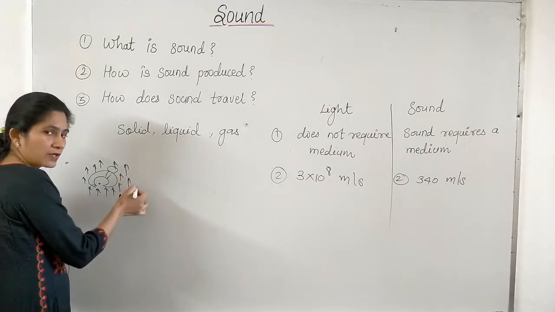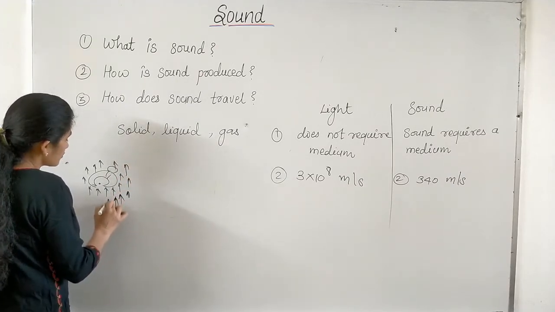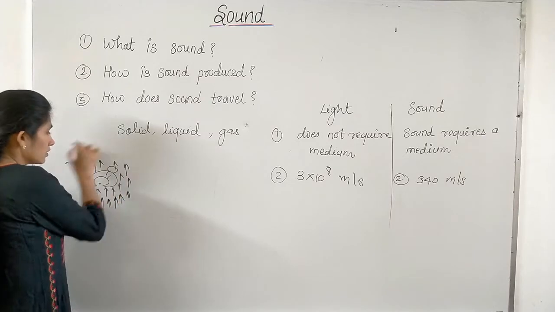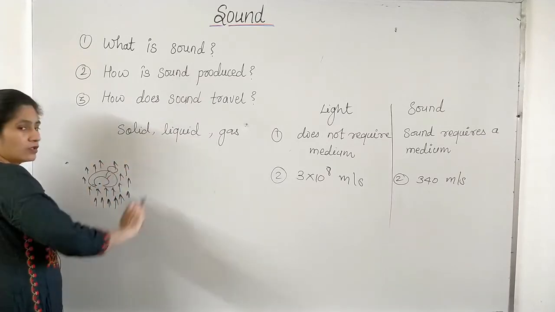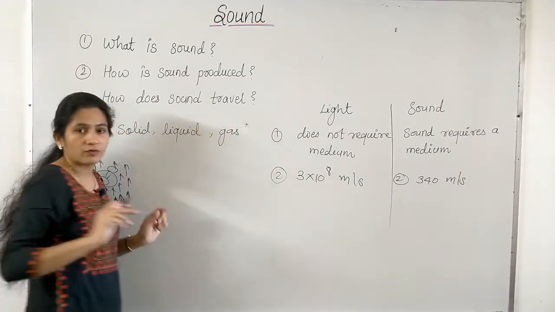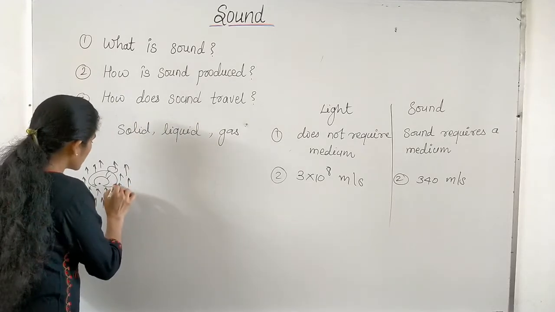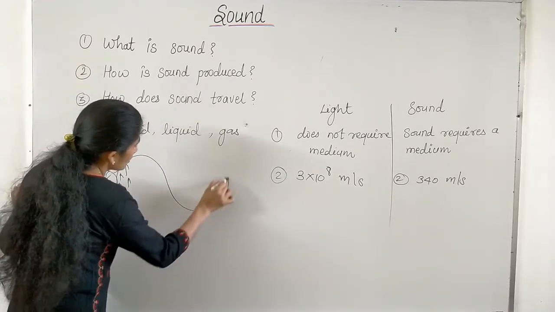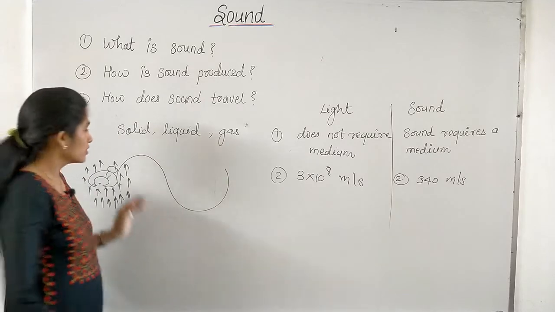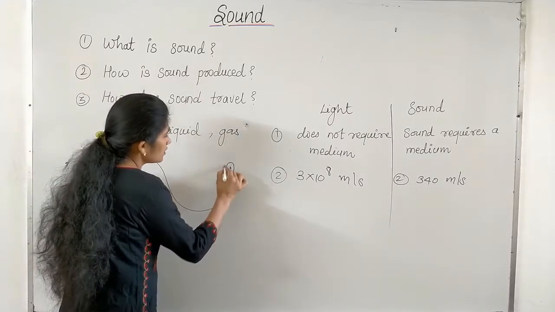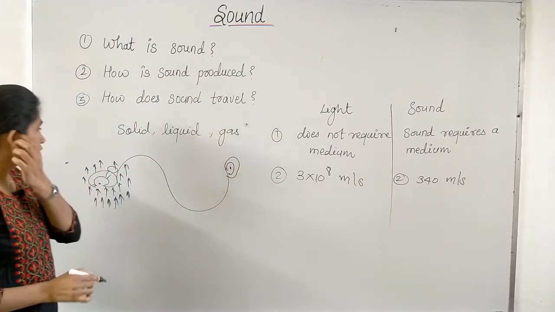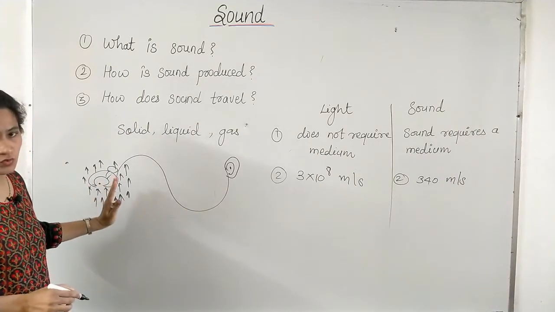Again, this particle makes the neighboring particle vibrate. So this process continues in all directions. Sound wave travels in all directions, like how water waves travel. In this way, sound reaches the ear from the source.